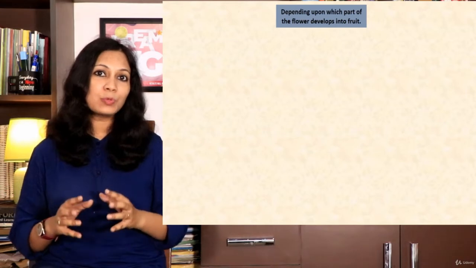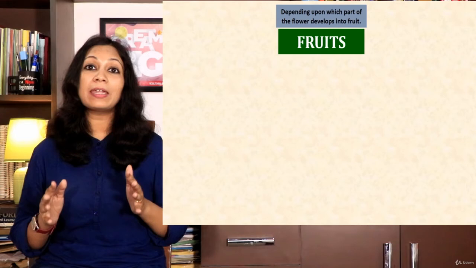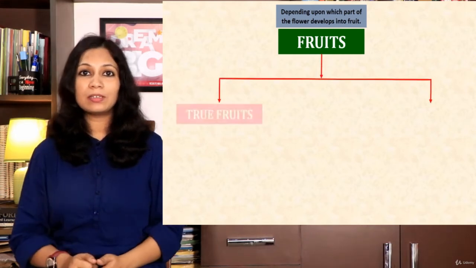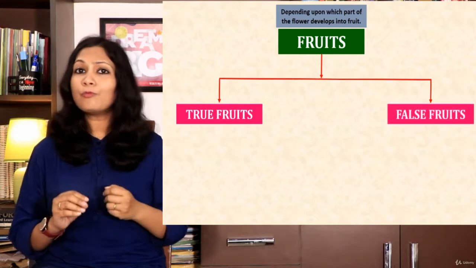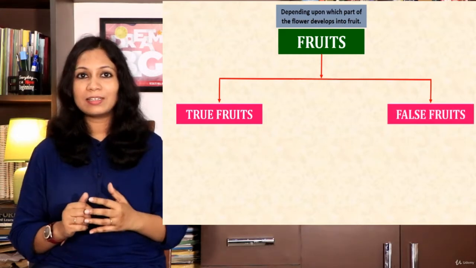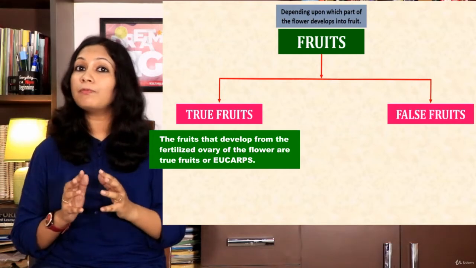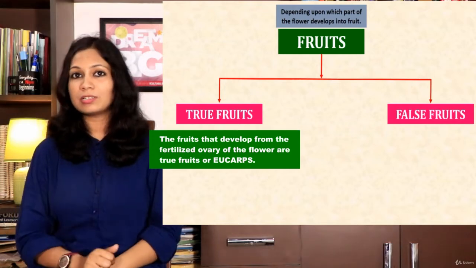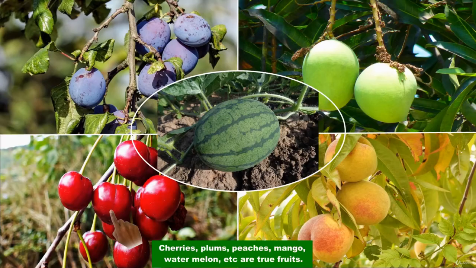Depending upon which part of the flower develops into fruit, fruits can be categorized into two types: true fruits and false fruit. So, which fruits are true fruits? The fruits that develop from the fertilized ovary of the flower are true fruits or eucarps. Example: cherries, plums, peaches, mango, watermelon. They all are true fruits.